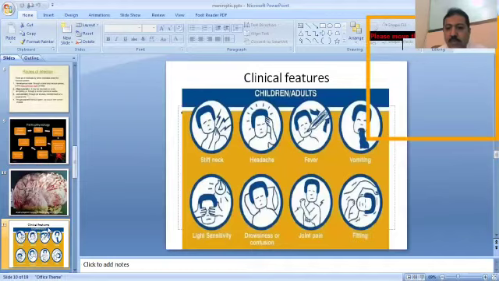Now comes the clinical features. What are the clinical features of meningitis? The most common is that the patient presents with headache and high-grade fever.